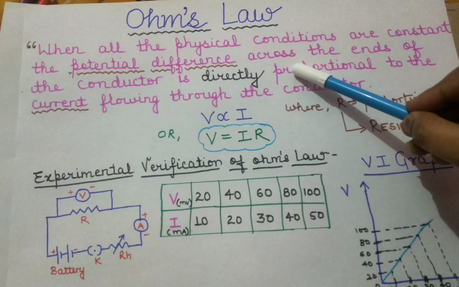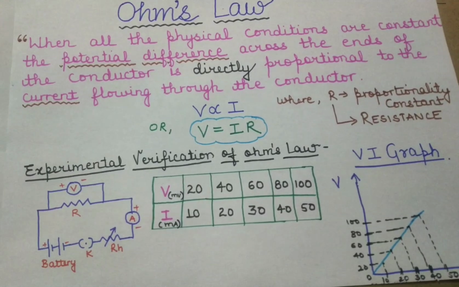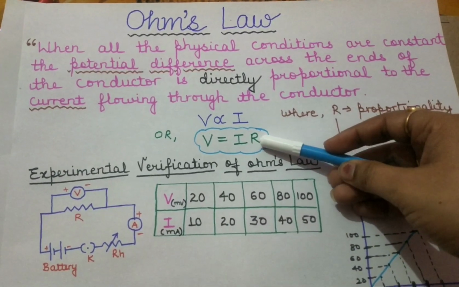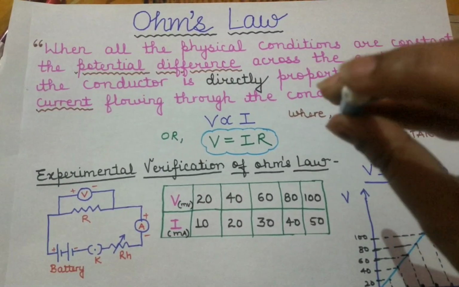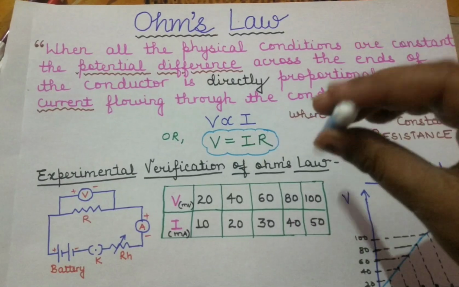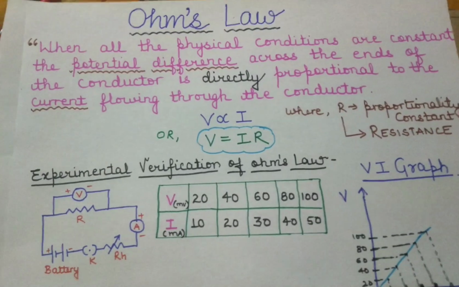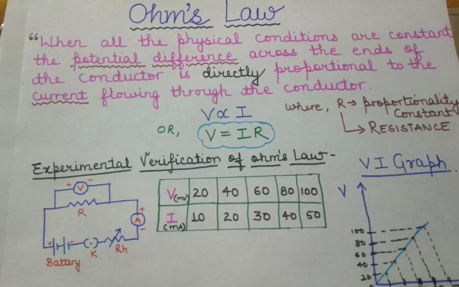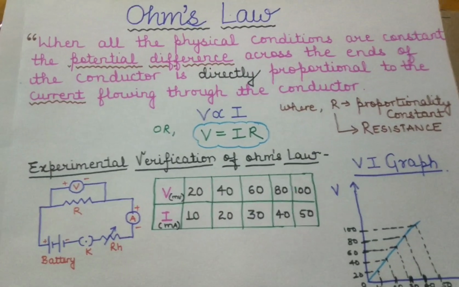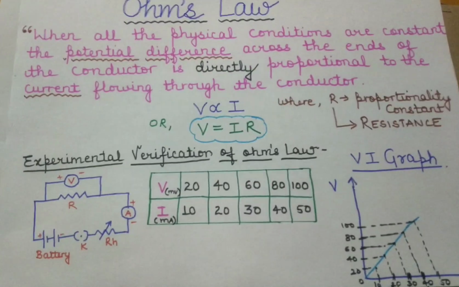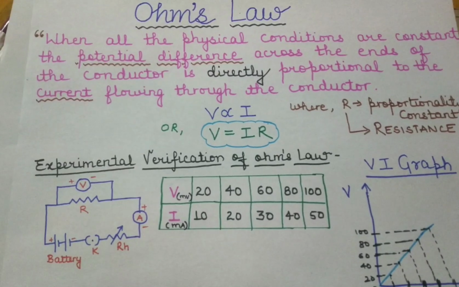The physical conditions are: you can't change the length of the wire, because if you change the length of the wire, the resistance will change. We will not change the area of cross section of the wire. Area of cross section means this part. Okay, this is a wire, so the area of cross section is this part. We will not change the temperature, and we will not change the material. That means if we are using a copper wire, we will not replace it by any other material. So these four conditions are the physical conditions which we will not change while we are applying Ohm's law.